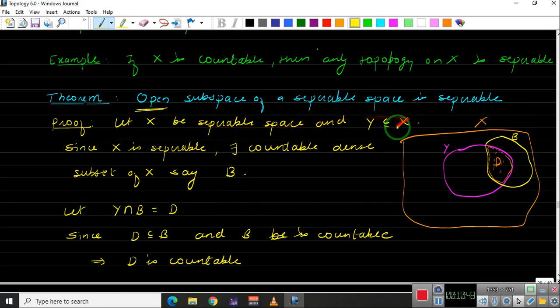Y is a subset of X. Let me write here: Y is open in X by hypothesis.